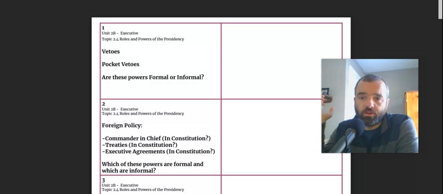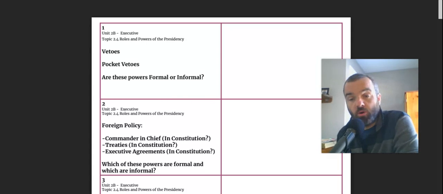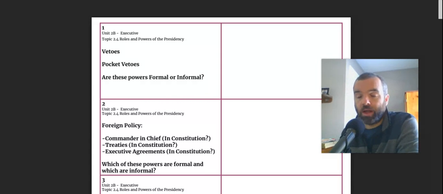So let's begin our flashcards on the executive. Flashcard number 1: vetoes, pocket vetoes, and are these formal or informal powers? If it's formal, it's listed in the Constitution. It's specifically in there and described in the Constitution. And both pocket vetoes and vetoes are formal powers.